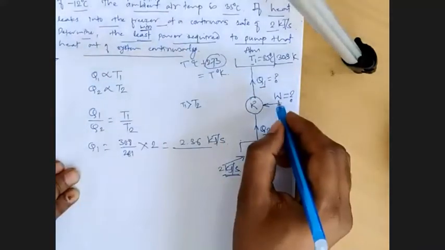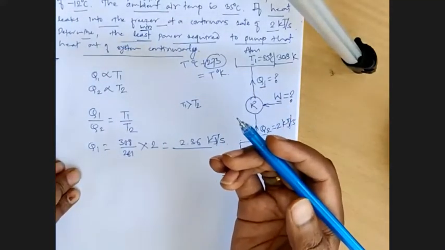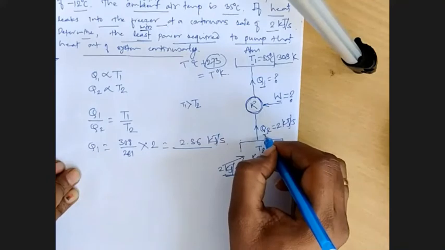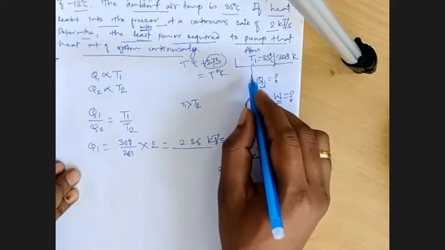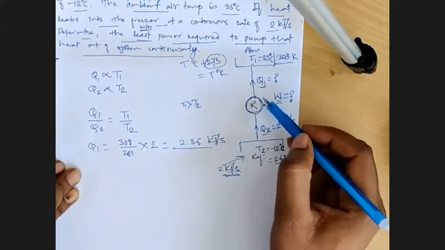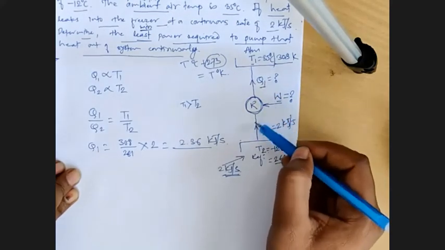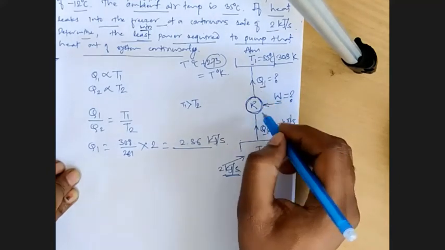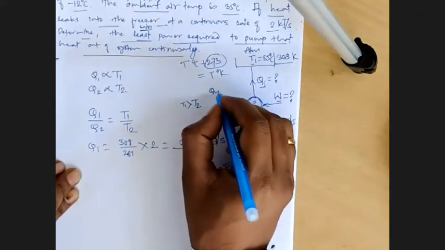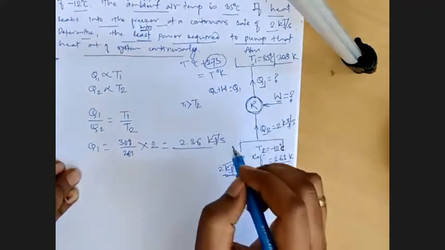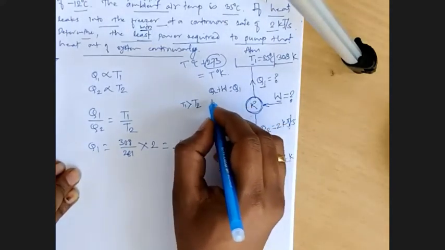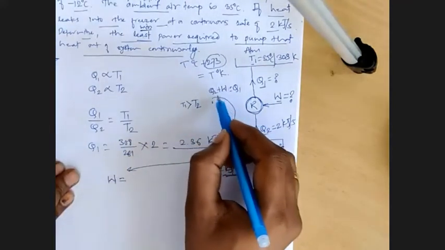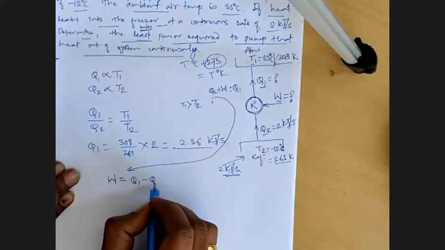What they have asked is the least power required, so we need to find this W, and we can now. How to calculate W? If I look at the refrigerator, this W is input to the system, Q2 is input to the system, and Q1 is going out of the system. If I take the summation of all those energies, what relation will I get? Q2 plus W is equal to Q1, right? To find W from this relation, I shift Q2 to the right. So W is equal to Q1 minus Q2.